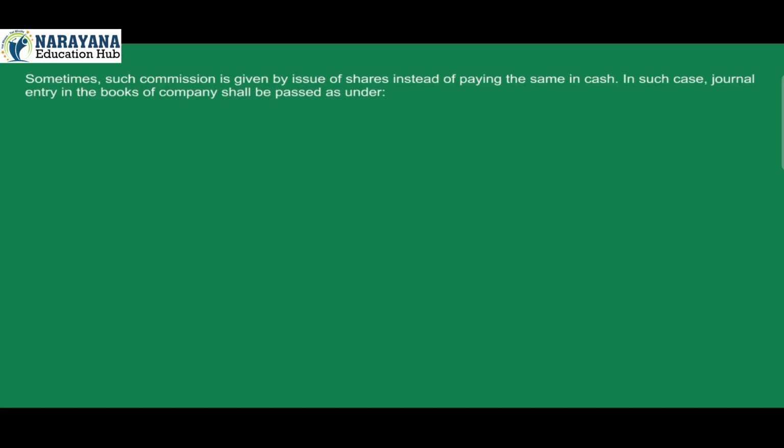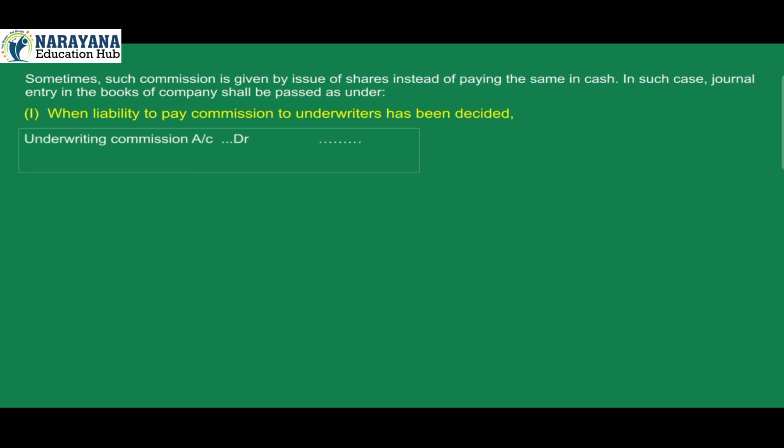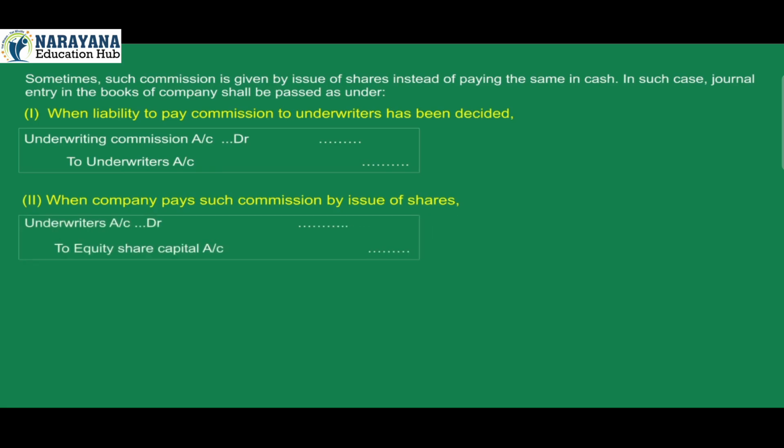In such case, journal entry in the books of company shall be passed as under: Number 1. When liability to pay commission to underwriters has been decided. Underwriting commission account debit to underwriters account credit. Number 2. When company pays such commission by issue of shares. Underwriters account debit to equity share capital account credit.